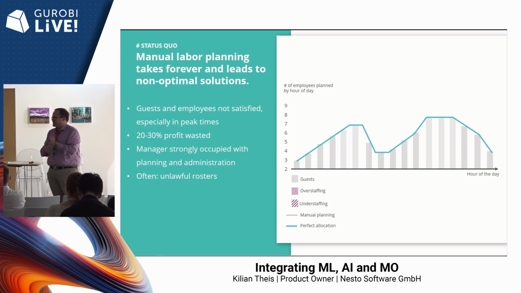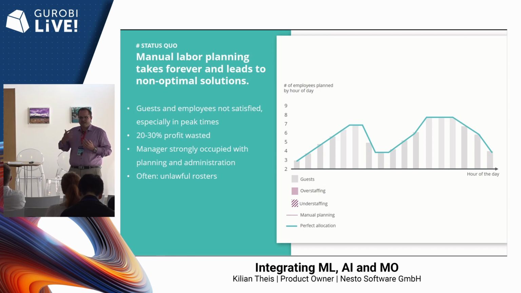Labor scheduling has in gastronomy two main issues. First thing, which applies to all service contexts, is that you can't produce anything on stock. So you have to have your employees in the restaurant when the guests are there. You have to serve them when they're there. You can't really prepare something, except for some things in the kitchen, of course, but mostly the work is to be done when the guests are here.